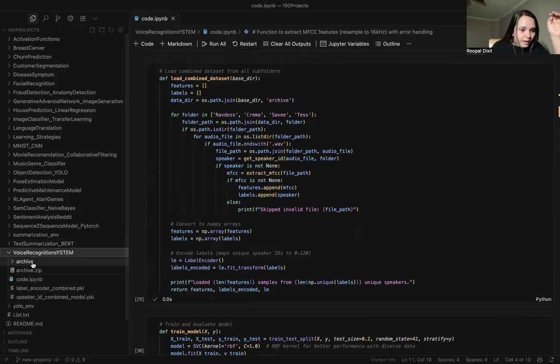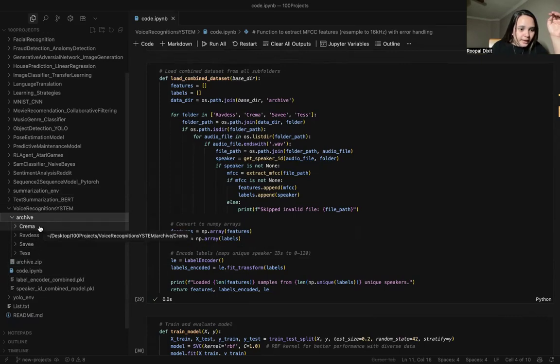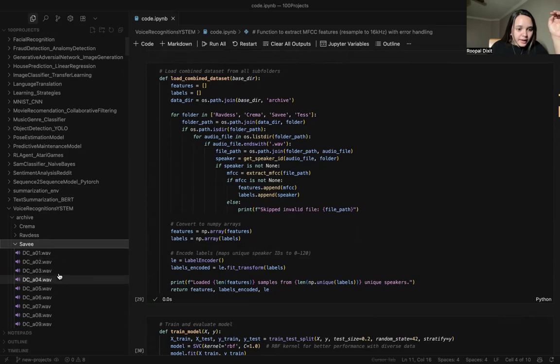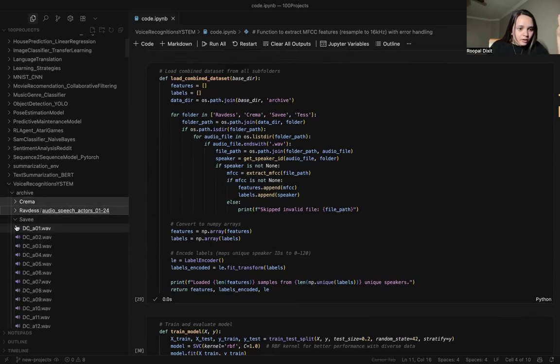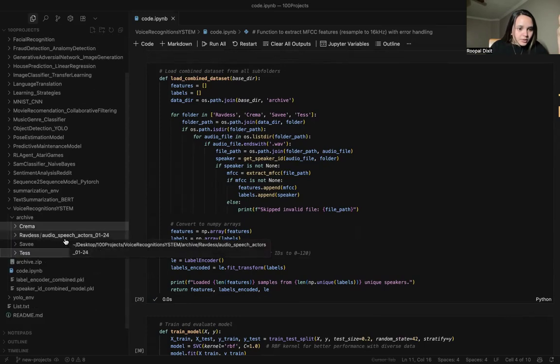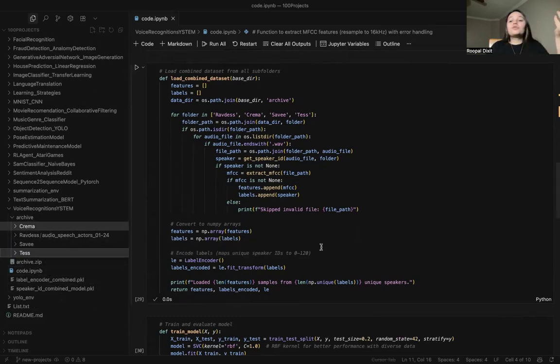Okay, yeah, archive. So these are the categories: Crema, Ravdess, Savee, and Tess. And you can see that there are these things, and you can see the Actor_1 file and Actor, Crema, these things. Okay, so also let me close this. Yeah. So this is what a data set looks like.